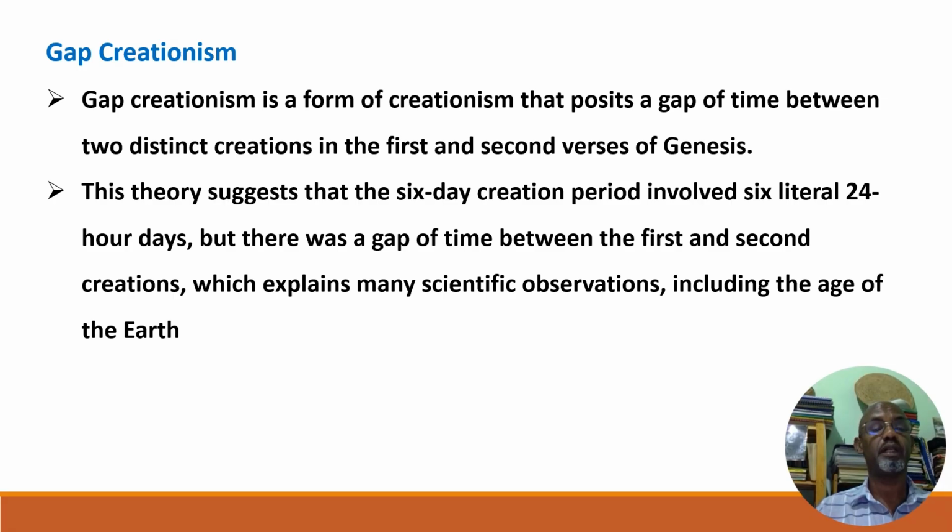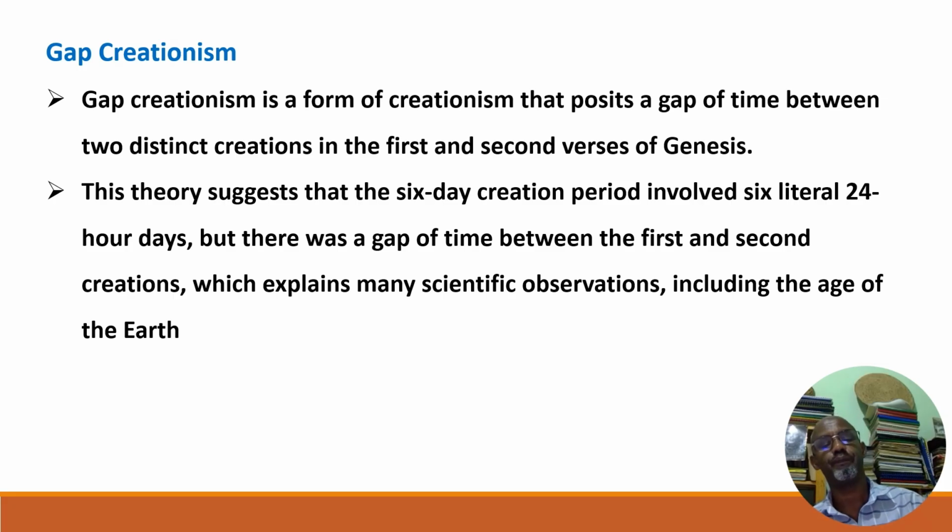Therefore, they accept that the age of the earth is not young, it is as old as 4 to 5 billion years. They accept the scientific proof. This theory suggests that the 6-day creation period involved 6 literal 24-hour days, but there was a gap of time between the first and second. You see, they still accept that God created everything of the Bible's creation story in 6 literal 24-hour days. But there is a gap. How long is that gap? Millions of years.